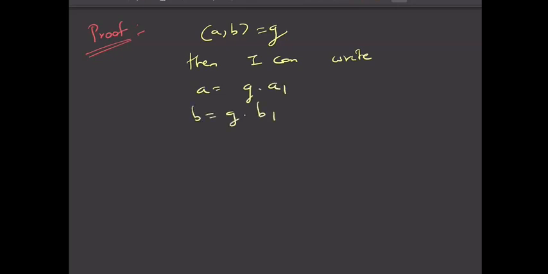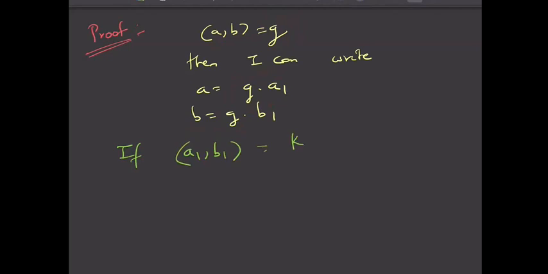Because G is a common factor of A, and G is also a factor of B. So A is nothing but G into A1, and since G is also a factor of B, then B is also G into B1. So now let us say if GCD of A1 B1 is some K, right?